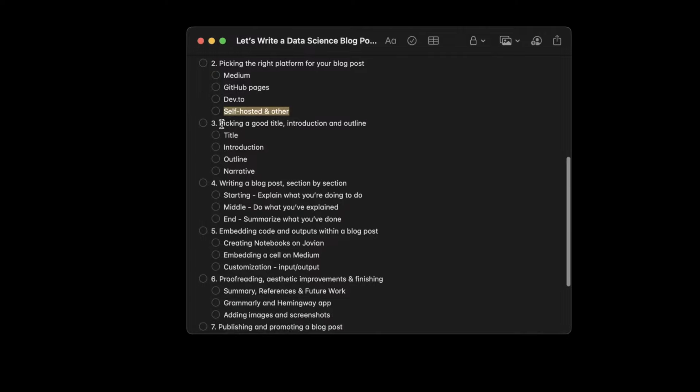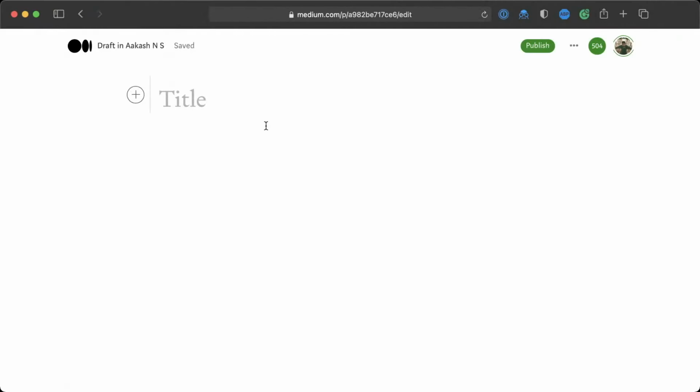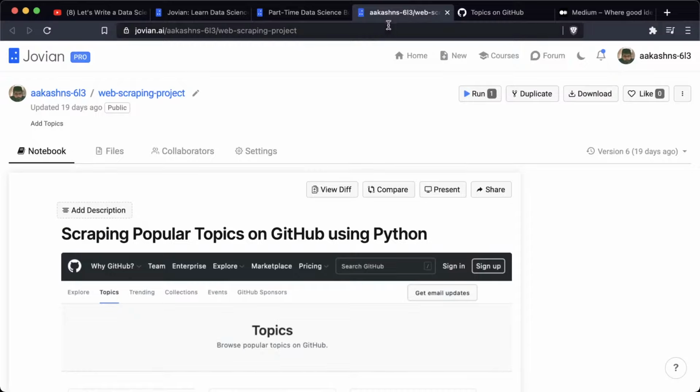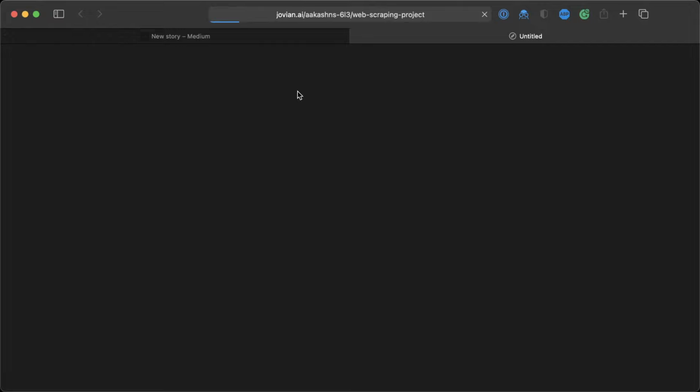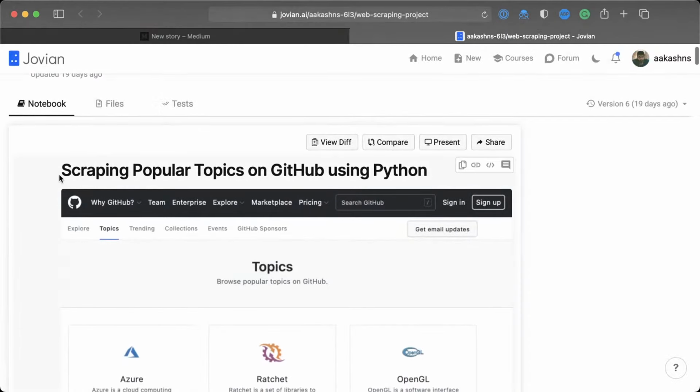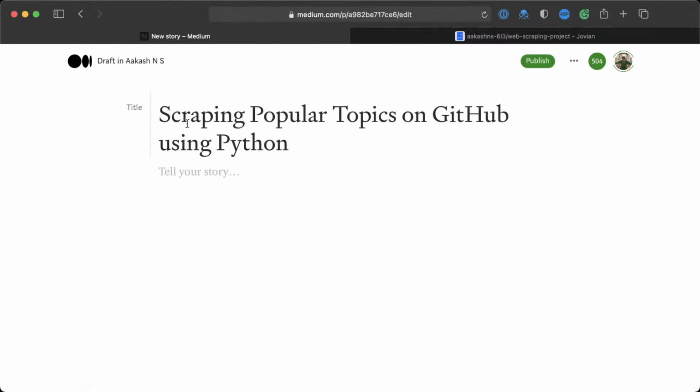Next, the next step is to pick a good title, introduction, and outline for your blog. So let's grab this project here. Fortunately, when I was working on this Jupyter notebook the last time, I was able to come up with a good title. So the title was Scraping Popular Topics on GitHub Using Python. So I guess I'll just use that title. A title should tell what happens in a blog in as few words as possible and invite the reader to check it out.